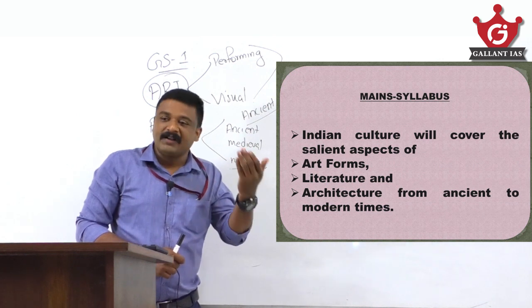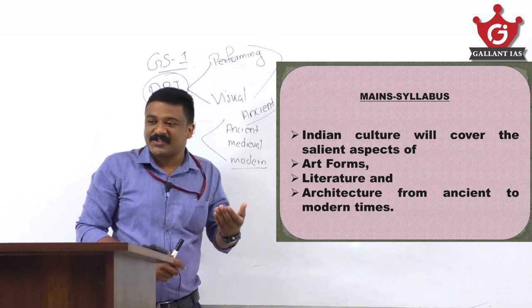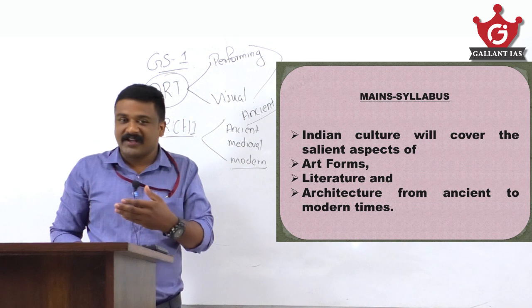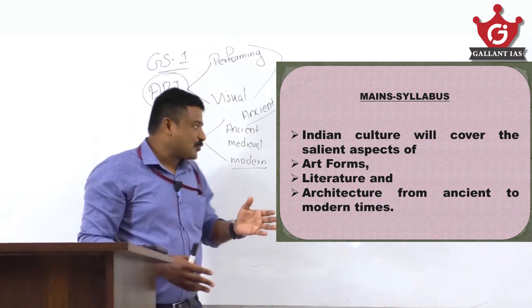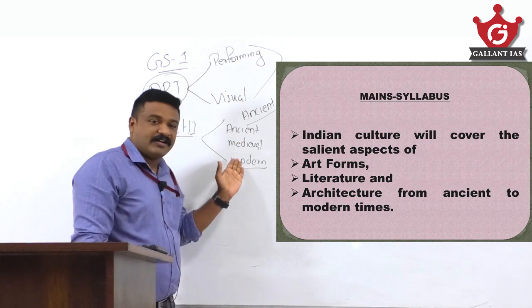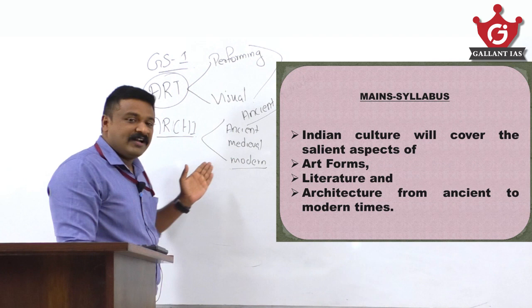Temple architecture is there: Nagara, Dravida, Vesara styles, Indo-Islamic architecture, Vijayanagar architecture, Mughal architecture, modern architecture, colonial architecture, and post-independence architecture. So cover architecture from ancient, medieval and modern times.